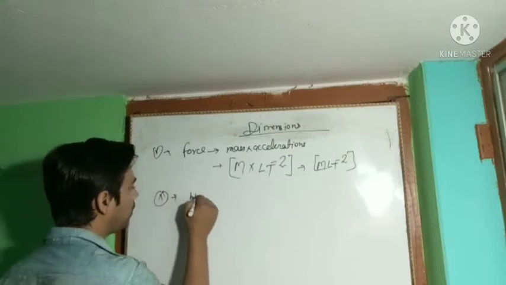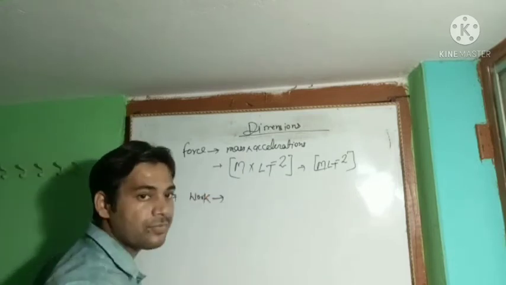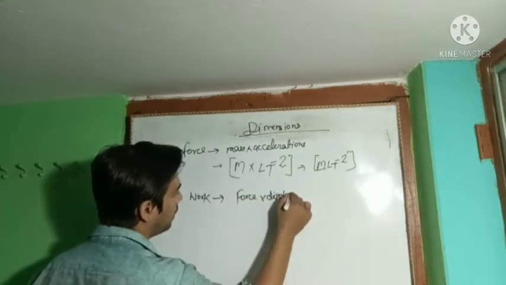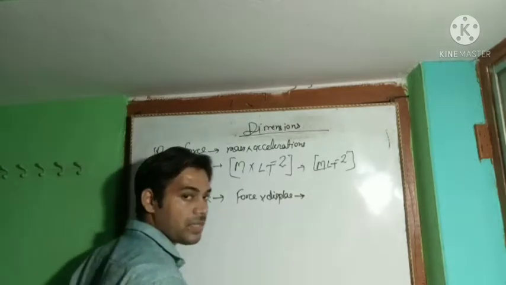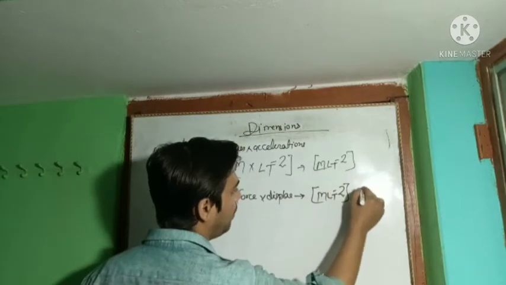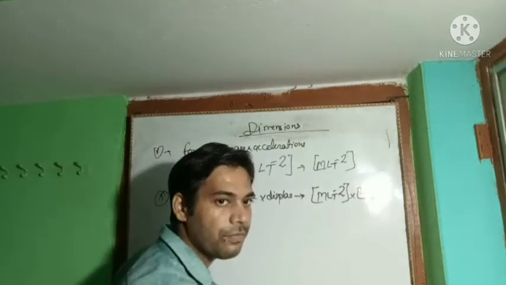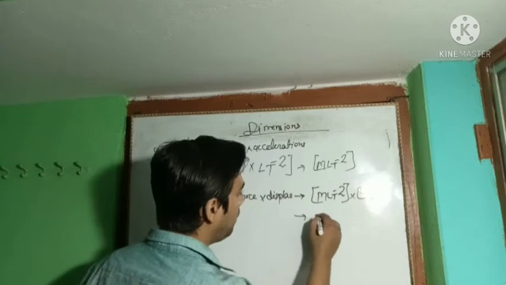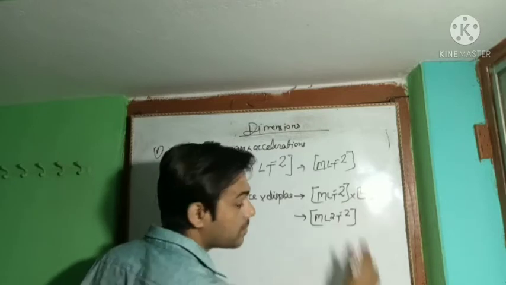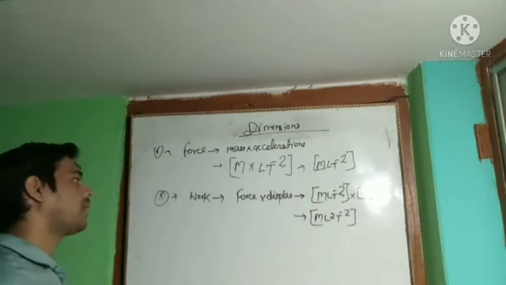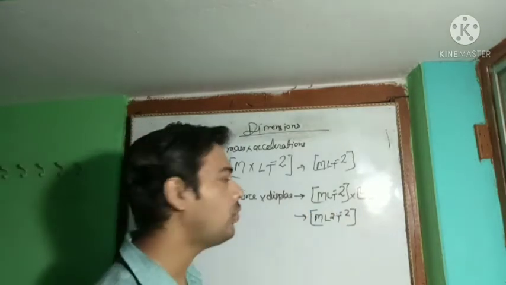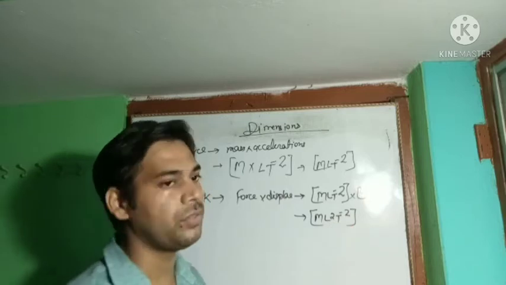Now the dimension of the work. Work is defined as force into displacement. The dimension of the force is MLT to the power minus 2 and displacement is L. So we get M, L cross L, L square, and T to the power minus 2. This is the dimension of the work: ML square T to the power minus 2.